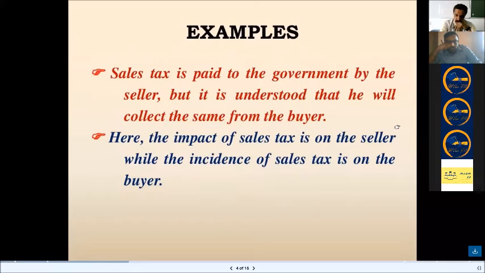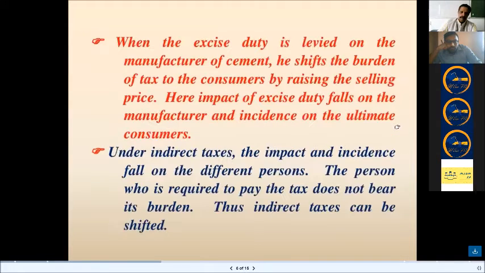Sales tax is paid to the government by the seller, but it is understood that he will collect the same from the buyer. Here, the impact of sales tax is on the seller, while the incidence of the sales tax is on the buyer. Okay. When the excise duty is levied on a manufacturer of cement, he shifts the burden of the tax to the consumer by raising the selling price.